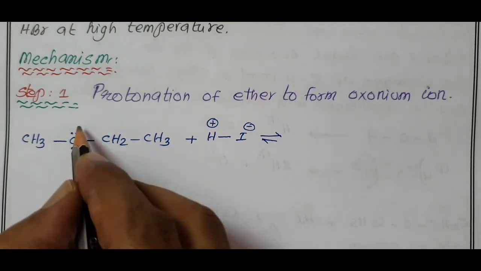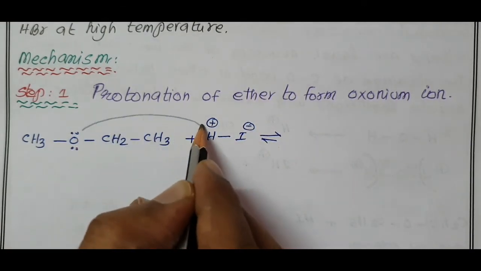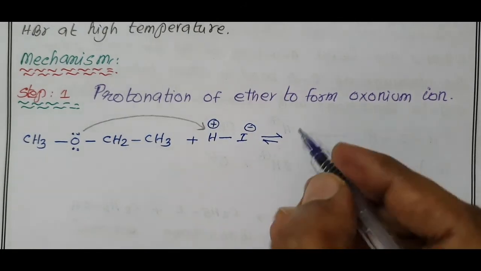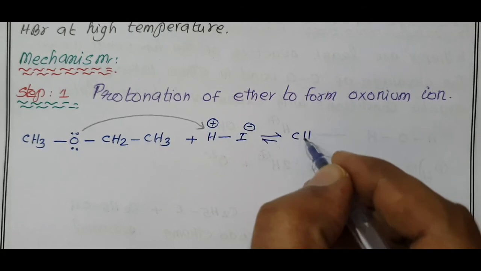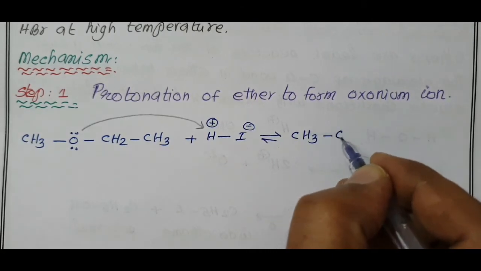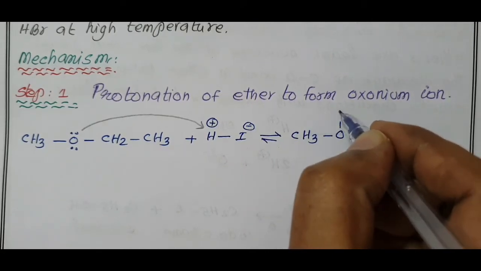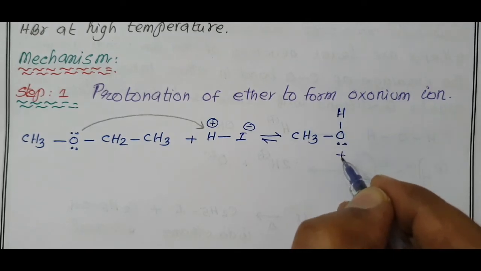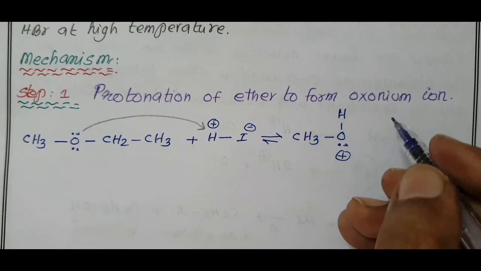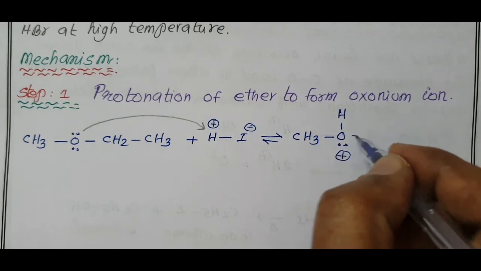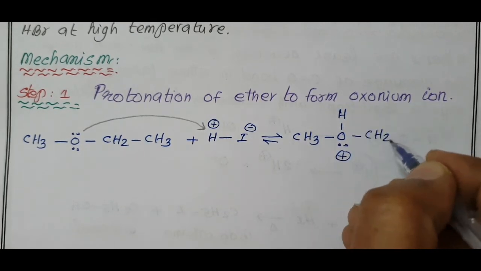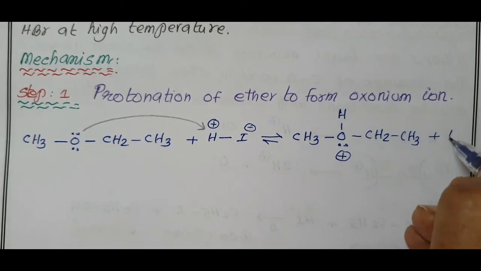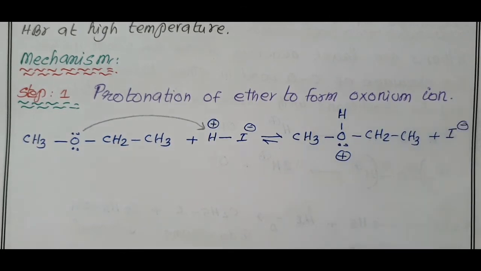The oxygen donates a pair of electrons to H plus of concentrated HI, giving CH3O. Here you have one H, one pair of electrons. There is a positive charge on oxygen because oxygen donates a pair of electrons. CH2CH3 plus, still we have I minus, the nucleophile.